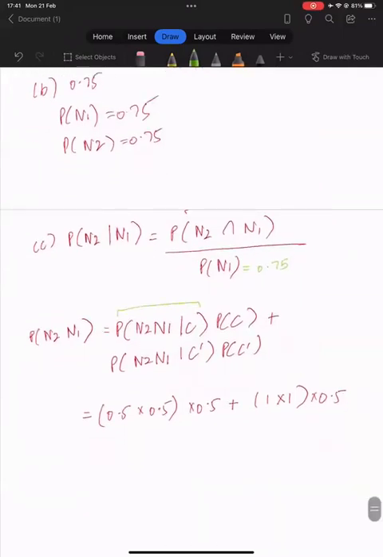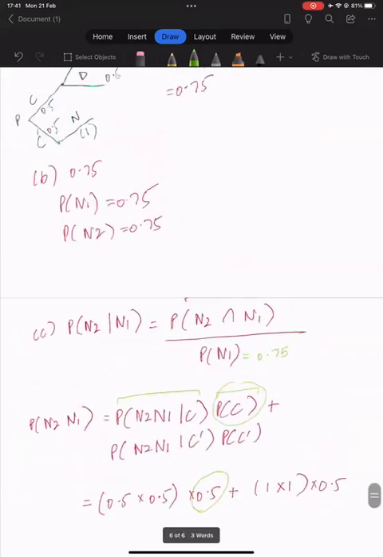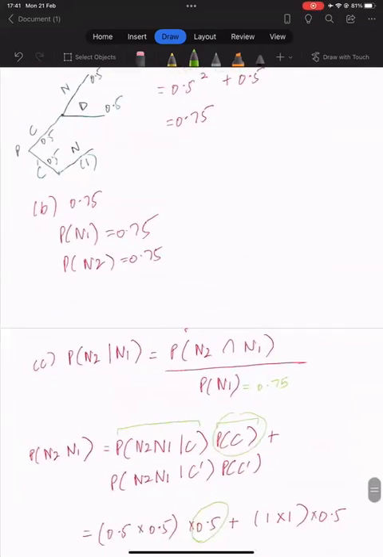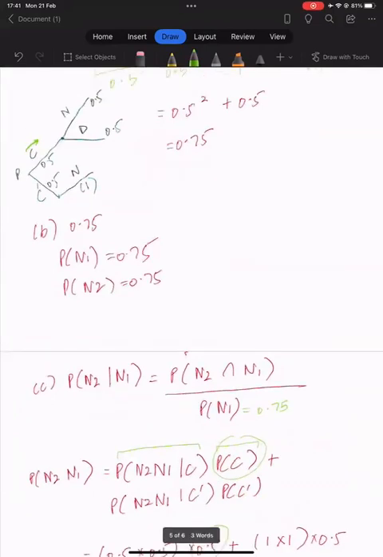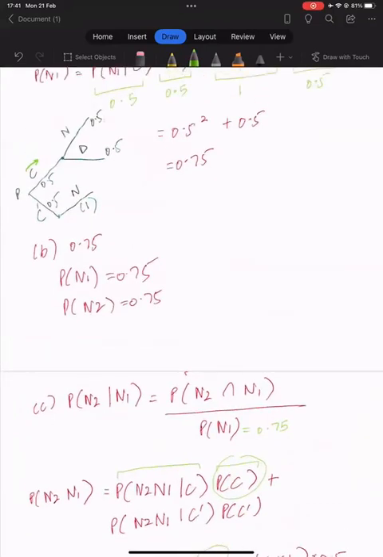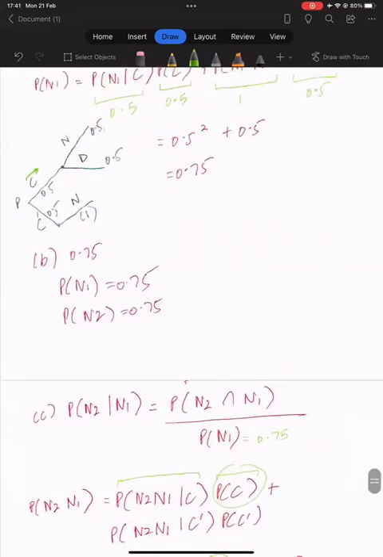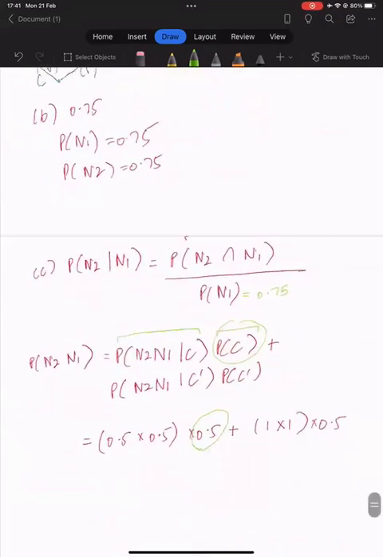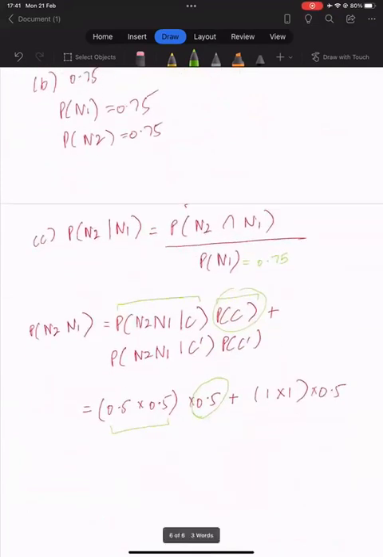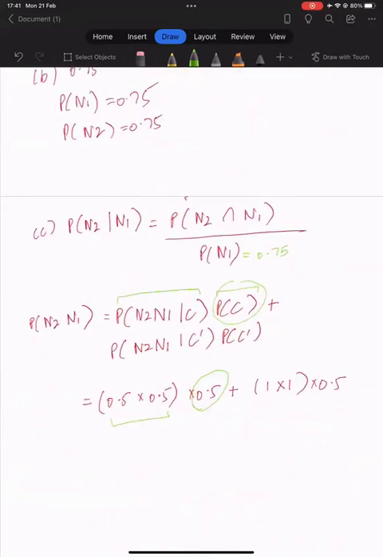Given that the woman is a carrier, this 0.5 is the probability that she's a carrier, and then when she's a carrier, we come to this branch of the tree, the probability of one son being normal is 0.5, and then the probability of the other also being normal is again 0.5. So therefore we have 0.5 into 0.5. Then we add the probability of both sons being normal given that the woman does not have the disease, like she is not a carrier.